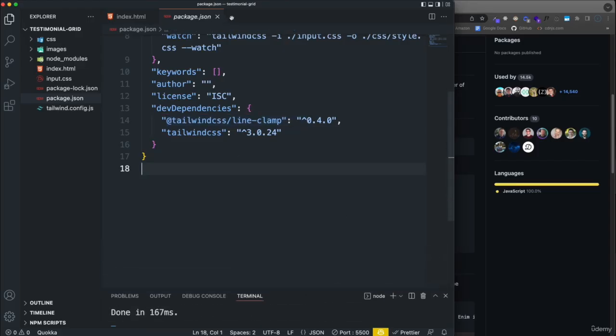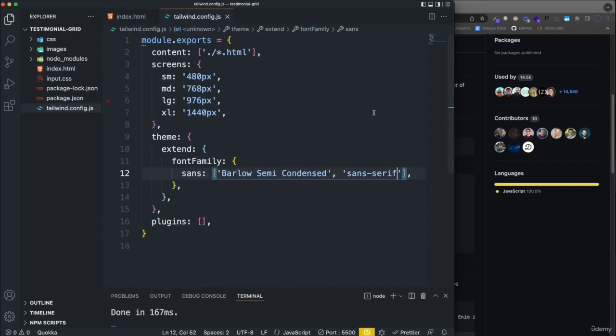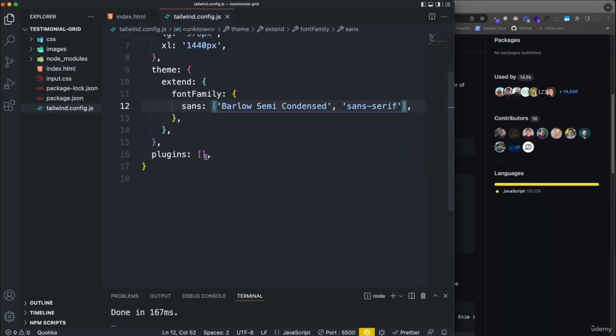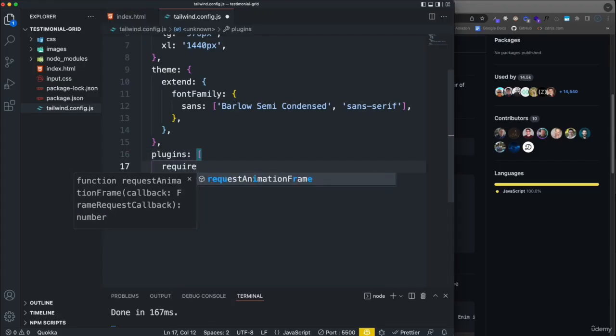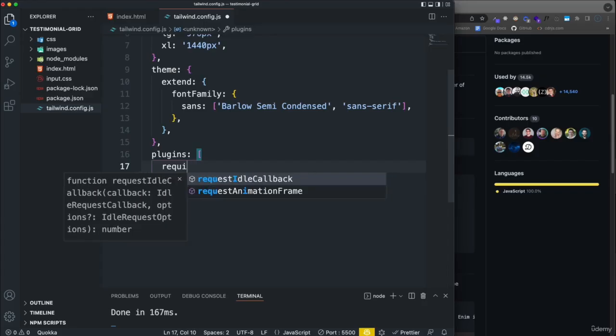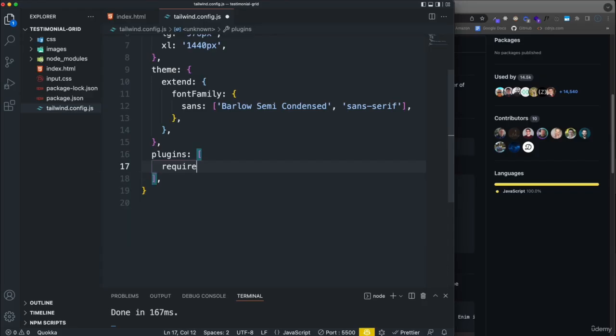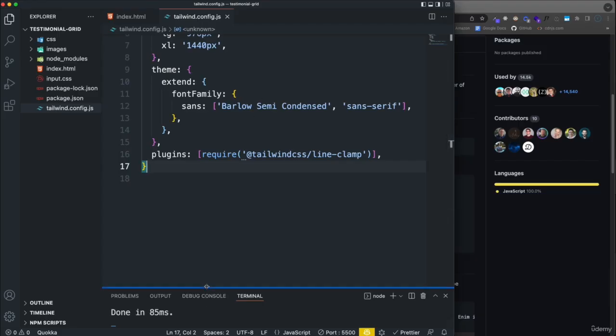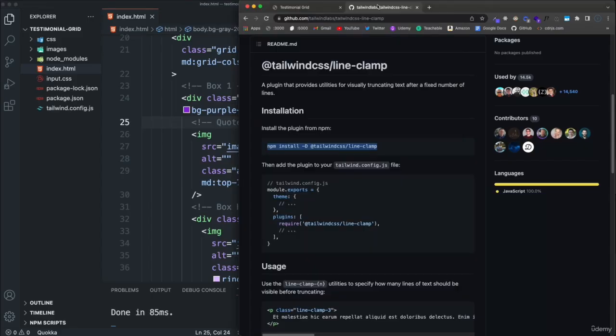Okay, and now in order to use this or any plugin, you have to go to your config file, and from here we're going to go down to plugins. And let's say we want to require, actually this has to be, no, that's right. Yeah, we want to require, and we want to pass in here the name of the plugin, which pops up automatically right here, line clamp. And that should do it. Let's save, and you shouldn't have any errors or anything down here. If you didn't install it, then you will see an error. So now we should be able to use that wherever we want.